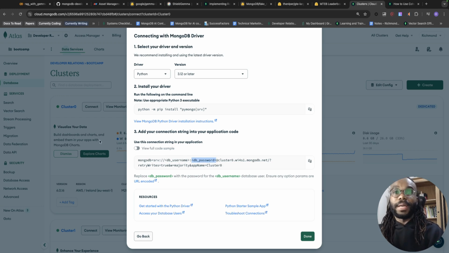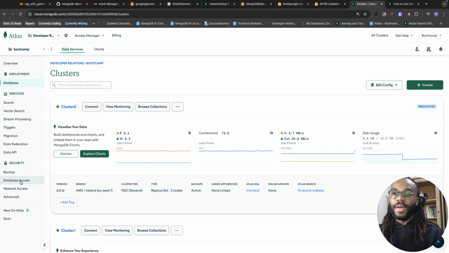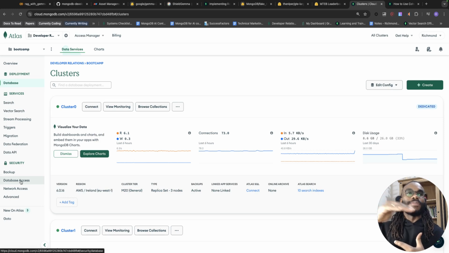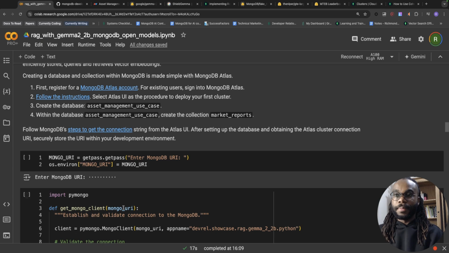Where do I get this information from? Well, over here in database access, you click into it, and you're going to see the users that you've created and the password allocated to those users. So that's it. Another key point to note is in your network access: if you're working from a Google Colab, you probably want to allow IP addresses from anywhere for a limited time while you're testing out your notebook.